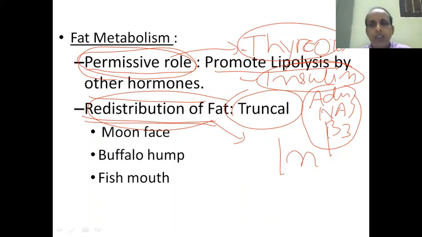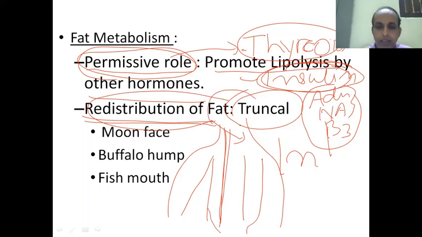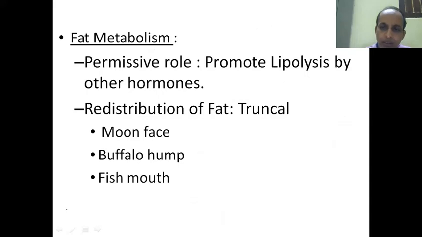In their presence, the biological action of this thyroid or insulin or adrenaline will be more, because insulin particularly acts along the truncal region in the midline in the human body. In the midline region, the action of the insulin on the adipose tissue is more. For that reason, whenever there is excess of the glucocorticoid, what happens? There is a redistribution of the fat. How will the fat be redistributed? They will accumulate more in the truncal region, in the midline.